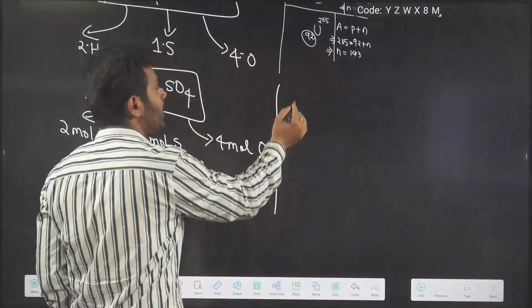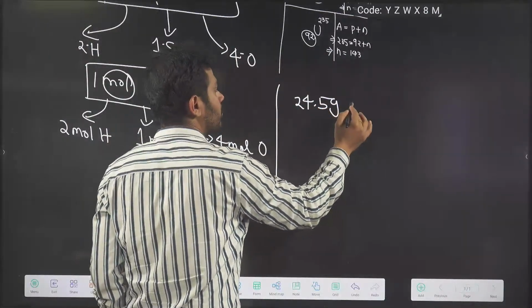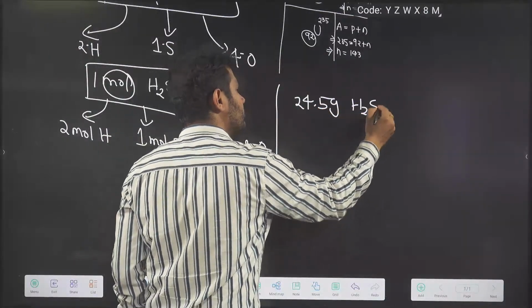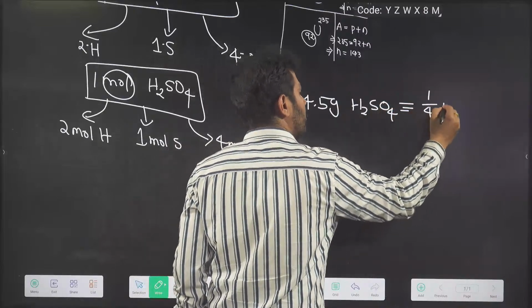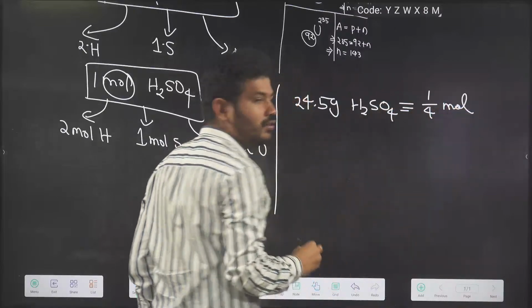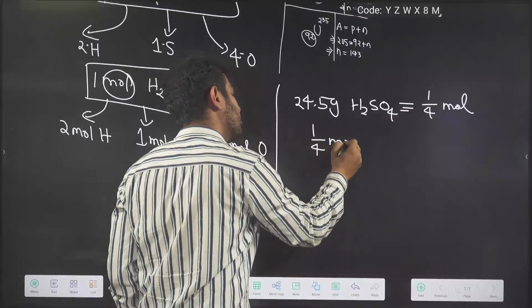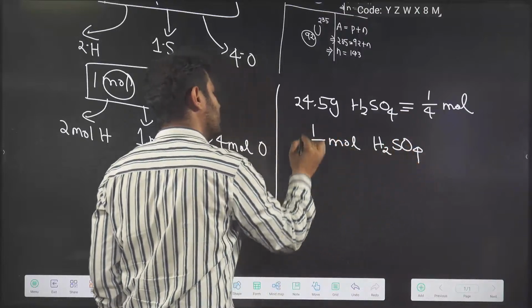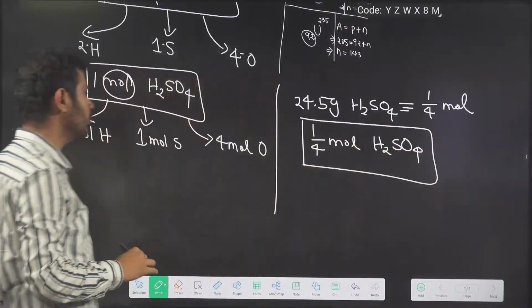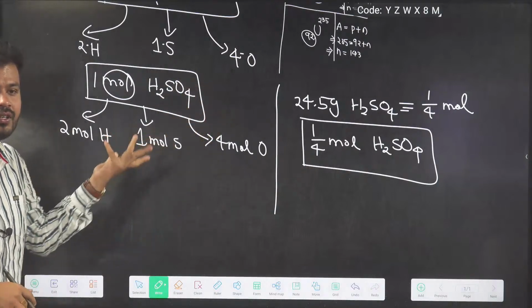So because we have 24.5 gram of H2SO4, that is equal to 1/4 mole. Now 1/4 mole of H2SO4 will be how much? If 1 mole is equal to this, just do 1/4 of that.